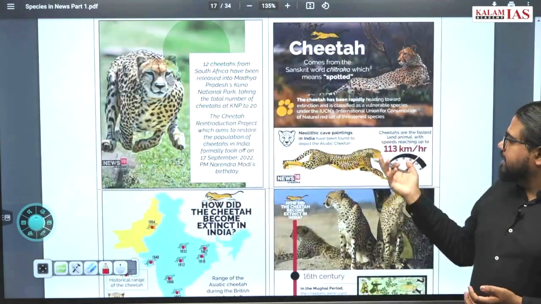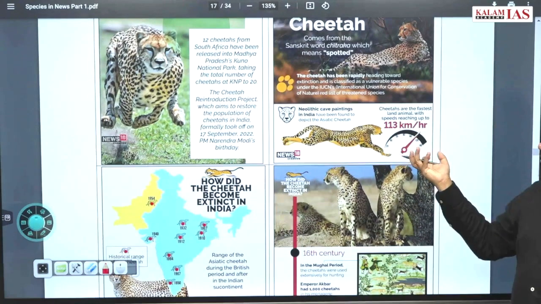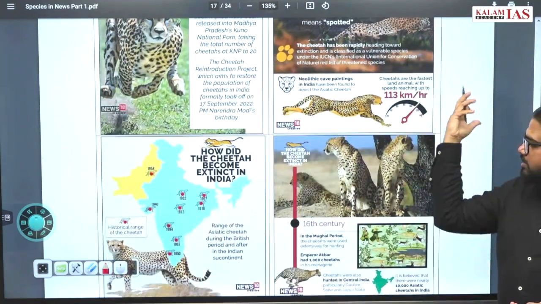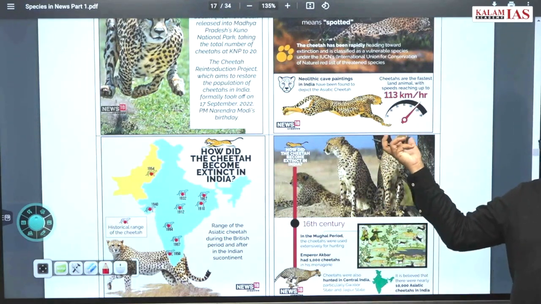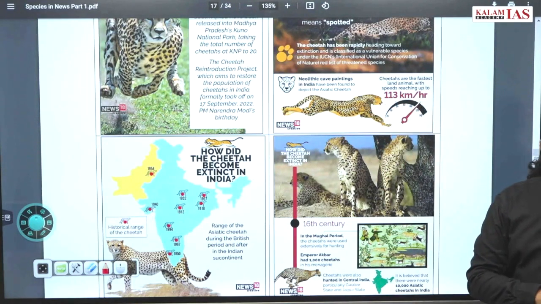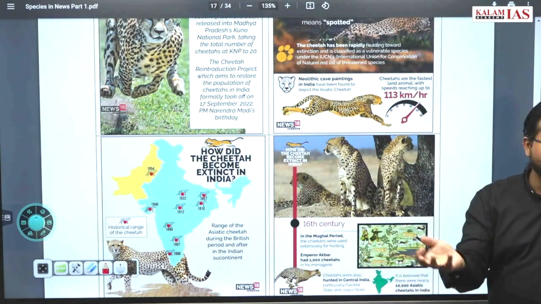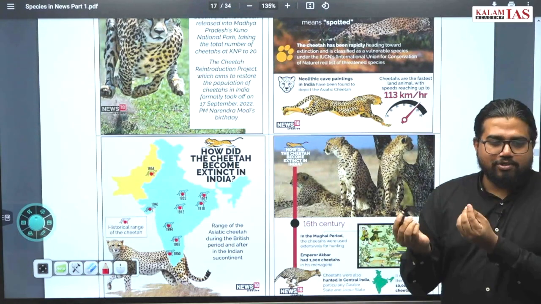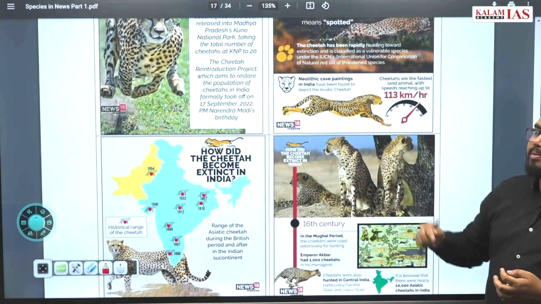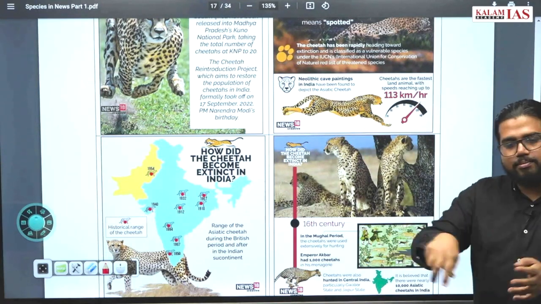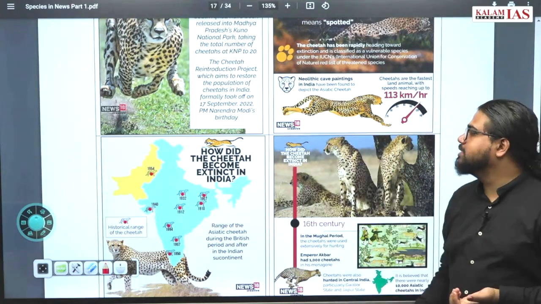Now cheetah, what is the specialty of this animal? They run very fast, at 113 km/h. That is the absolute top speed they can acquire. Now how do other species escape from this? How does a deer escape this huge speed of the cheetah? Deer and other prey species know this 113 km/h speed cannot be kept up for a longer time. It can run for only a very short period at this high speed. Secondly, at this high speed, it cannot change direction frequently. Deer and others can change direction very swiftly, and they try to escape the cheetahs.